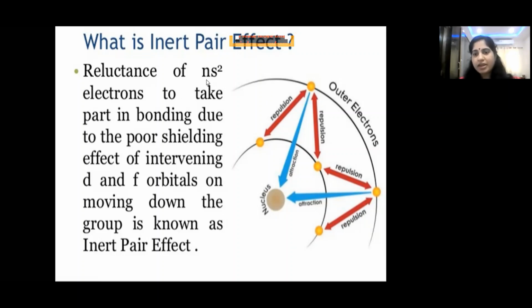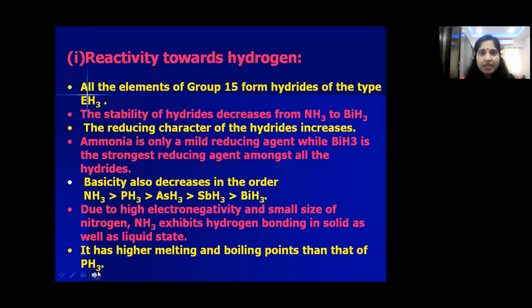Then how many electrons are present in p orbital? Three electrons are present. So that's why 3 electrons will participate in the bond formation for showing oxidation number. That's why stability of +3 oxidation state increases from top to bottom and +5 stability decreases from top to bottom because of this inert pair effect. This you have already learned in first year, children.